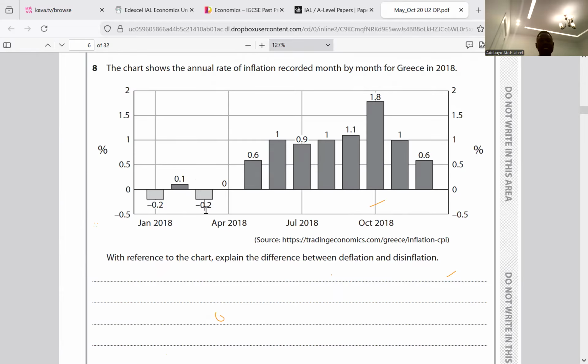Okay. So there's deflation between January 2018 to April 2018. A negative inflation rate is deflation. Then we have a fall in the rate of inflation, from 1.8 to 1 to 0.6. This is disinflation. So that's the difference between deflation and disinflation.